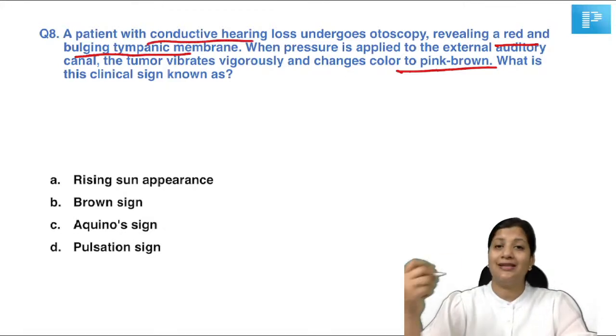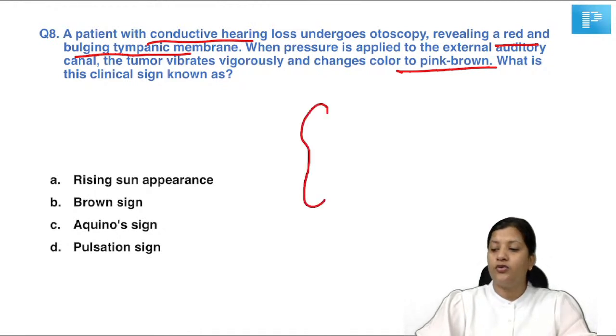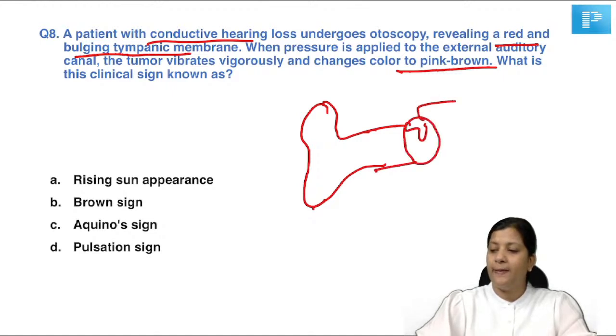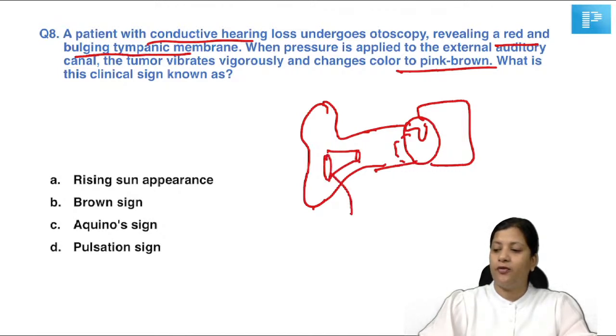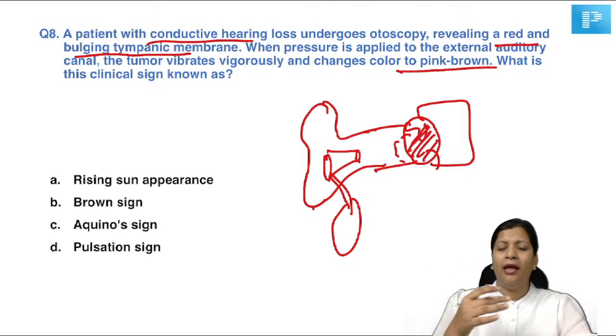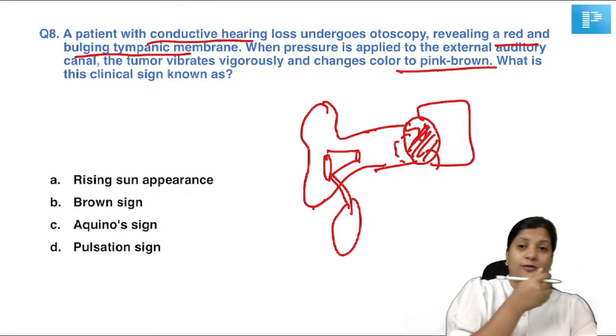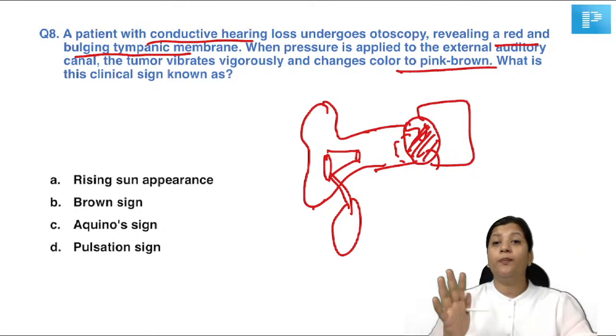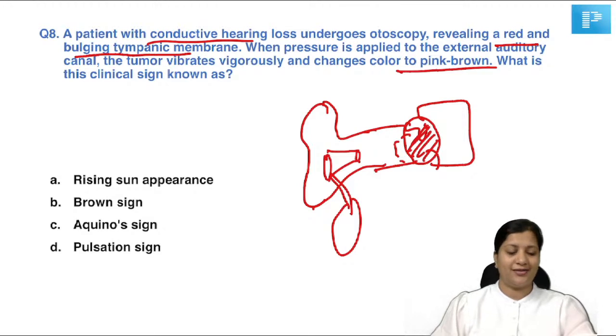Conductive hearing loss is the complaint. On otoscopic examination, you are seeing a red and bulging tympanic membrane. Now, on applying pressure in the external auditory canal with the help of a Siegel's pneumatic speculum, this red bulge is vibrating, and it is changing the color to pink and brown. What is this sign called?